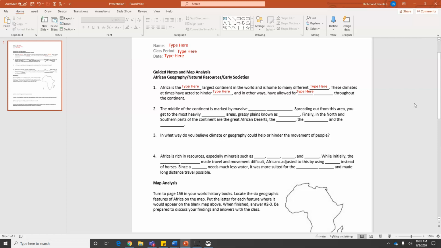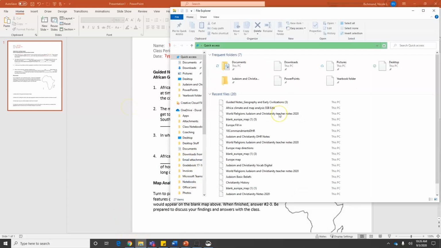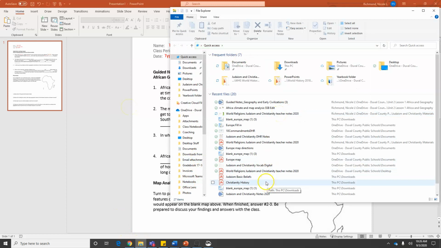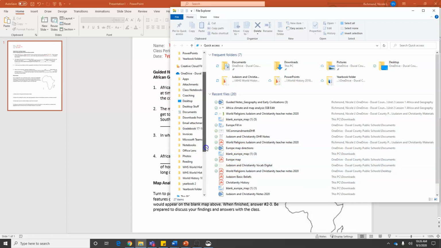You can do this with a picture, you can do it with a PDF, you can do it with anything. So far, I have been using them for guided notes and also a map activity, which I'm going to pull up to show you. It doesn't just have to be like extended response or maps or notes. You can use it for pretty much anything that you need them to label or fill in.